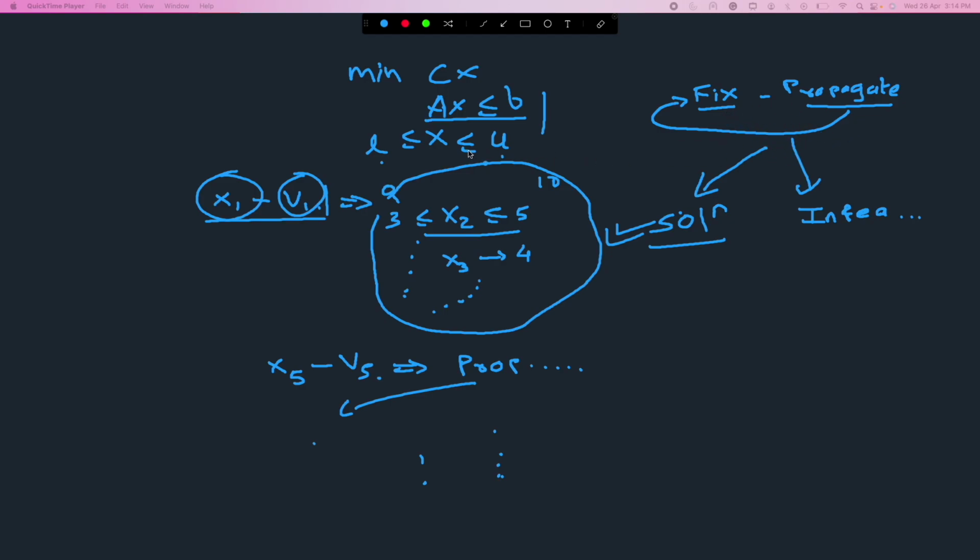And we are going to answer these questions and use structural information that is present in our machine learning program to drive this process of fixing and propagating, right? So let's reiterate the entire framework again. We are going to fix a variable, then we are going to propagate, and we will keep doing this for a while, right?